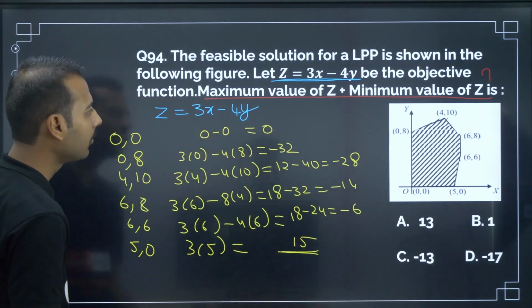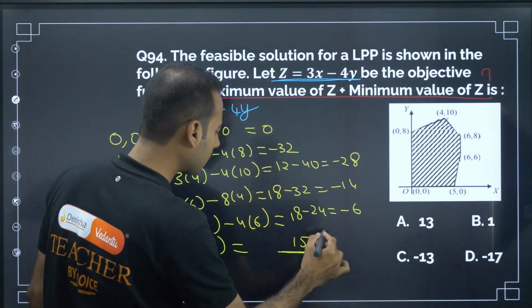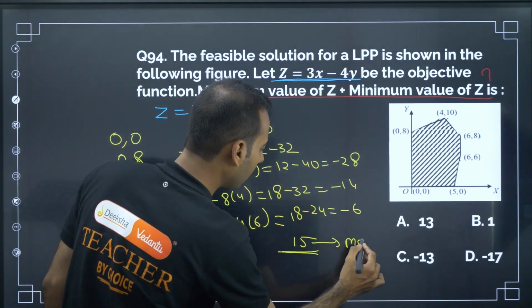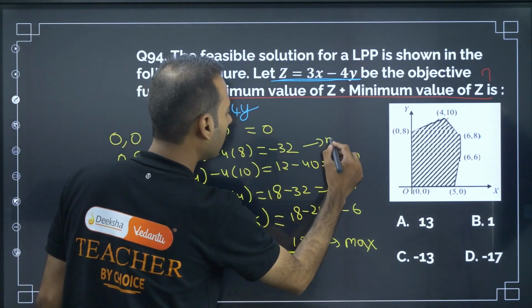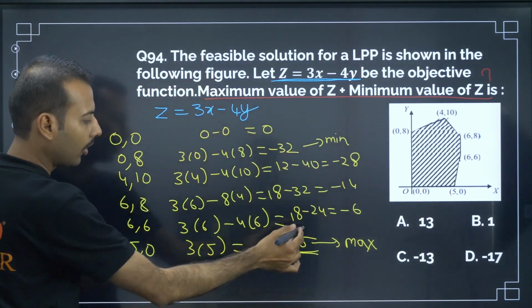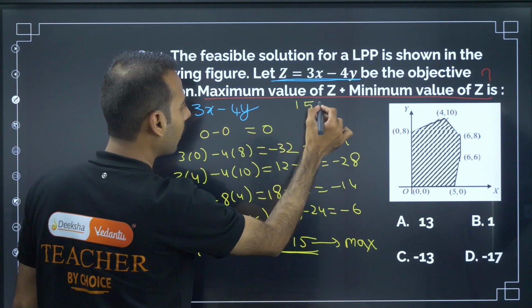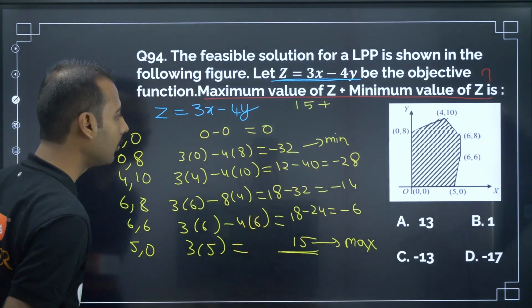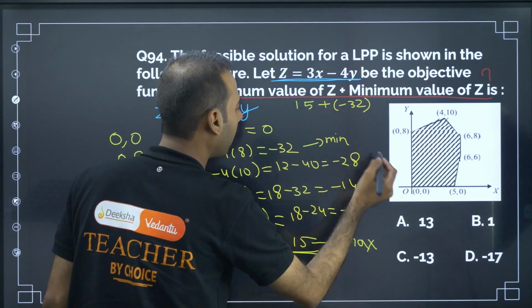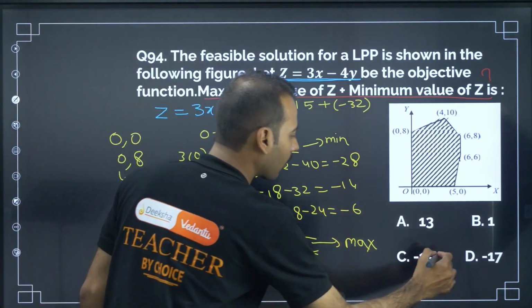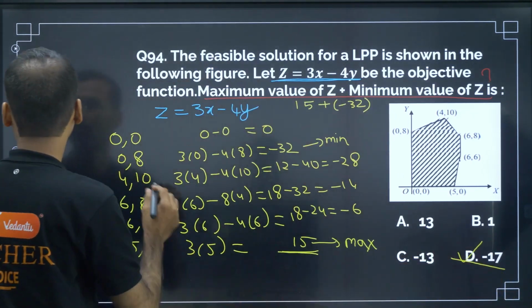Now what they are asking: the maximum value among these is the maximum, and the minimum value of z is the one which is minimum. The maximum value of z is 15 and the minimum value of z is minus 32. So if you add, you will get minus 17. So the answer is minus 17. Moving on to the next question.